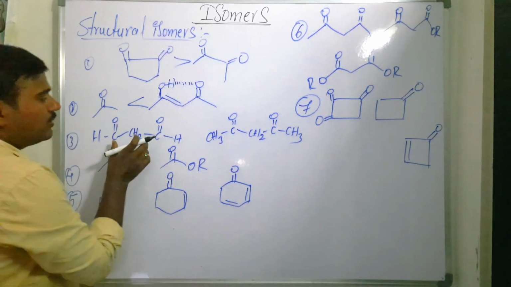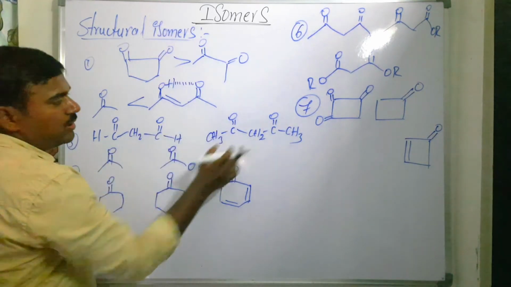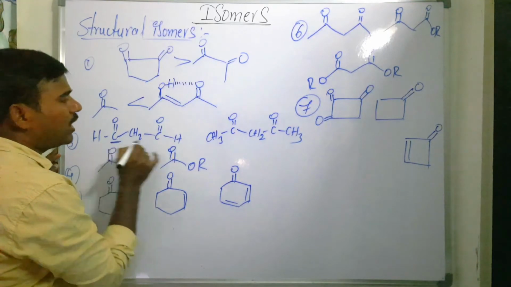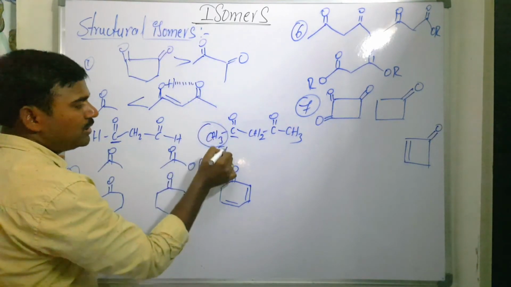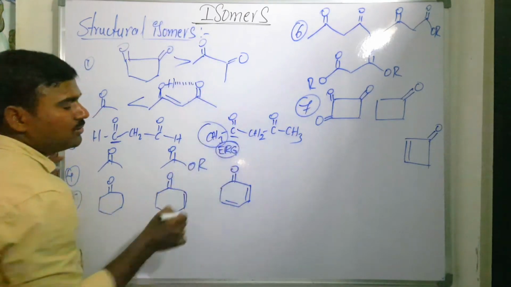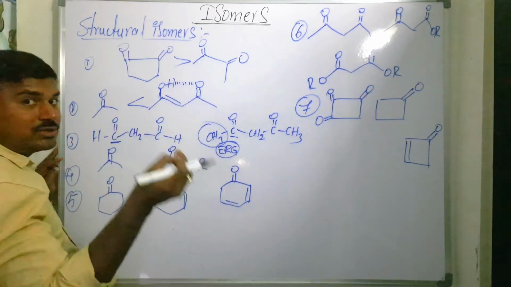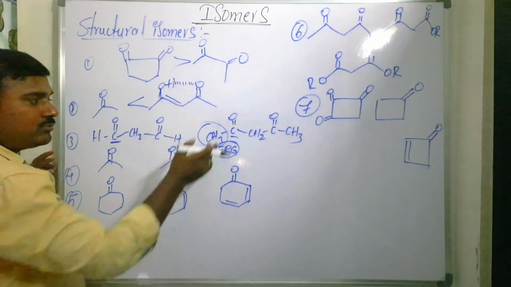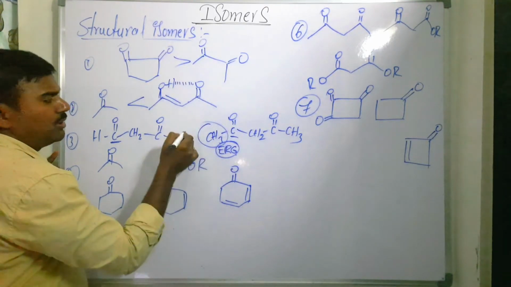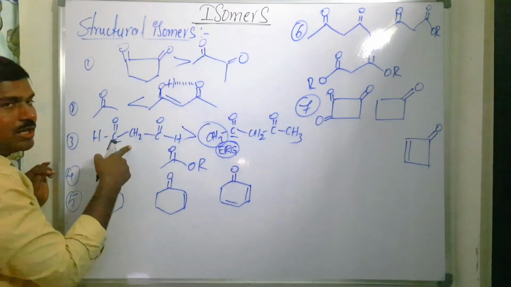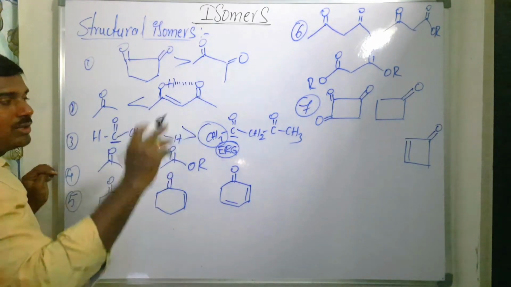Now you take here this compound and this compound. Here this carbonyl carbon is attached with an electron releasing group. Whenever an electron releasing group is attached, the percentage of enol content is less. It very weakly participates in keto-enol tautomerism. Aldehydes have more enol content than ketones.